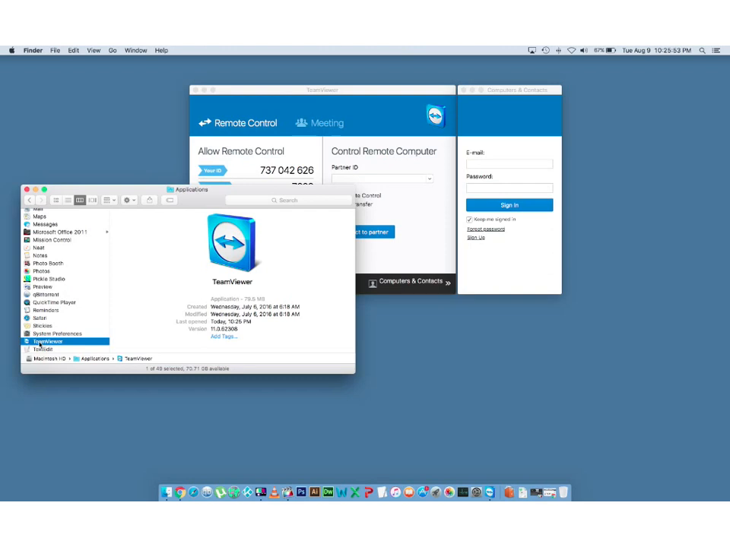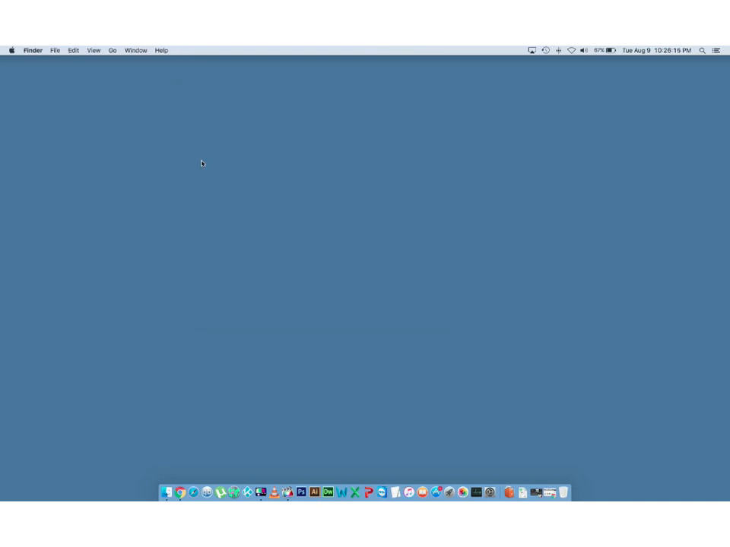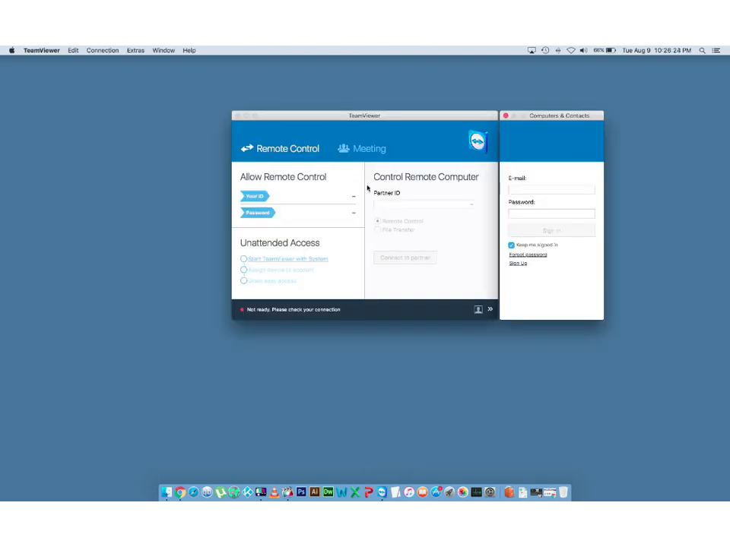If you'd like to make a shortcut on your taskbar, you just drag and drop this file and it should be right there. So now we can quit the application. We can come down to the taskbar where it says TeamViewer, and we can click it and it loads up.